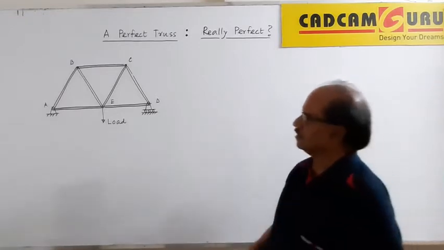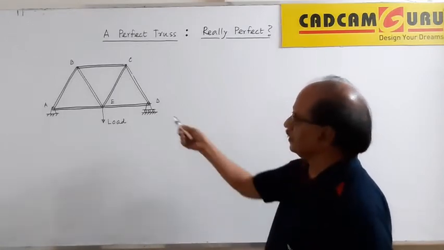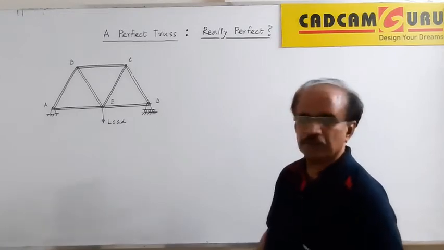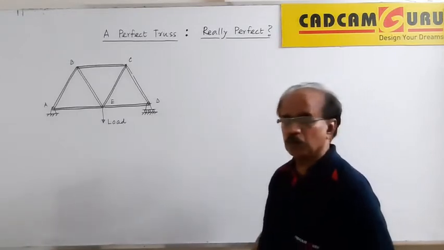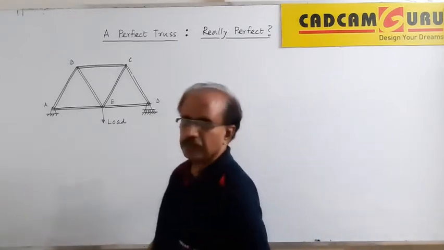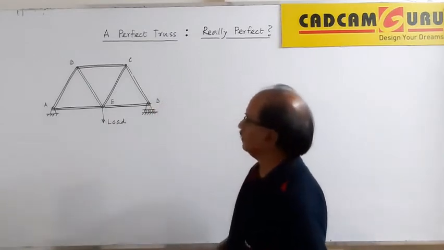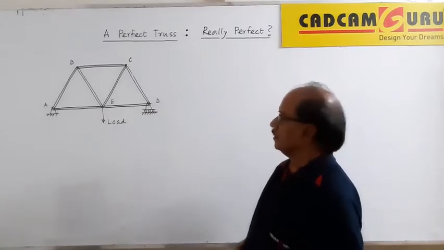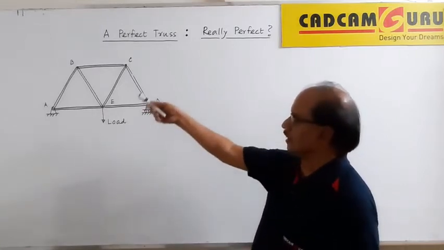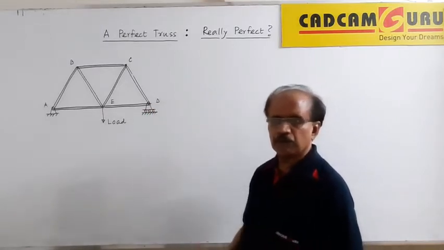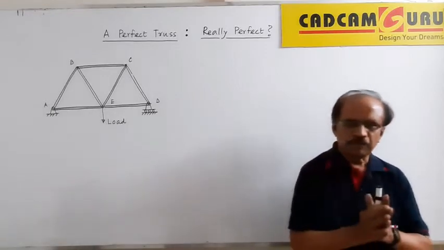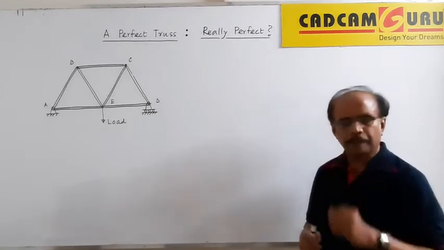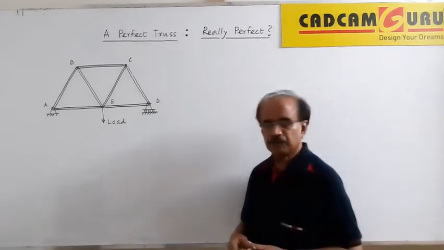Anyway, I have taken here a simple looking truss where A, B, C, D, E are the joints; AB, BC, CD, DE are the members; A and D are the supports. There is a load available at the point A. Suppose I count the number of members and the number of joints, then I will find that the number of joints is always lesser than the number of members. Very simple thing. And then we have some relationships.